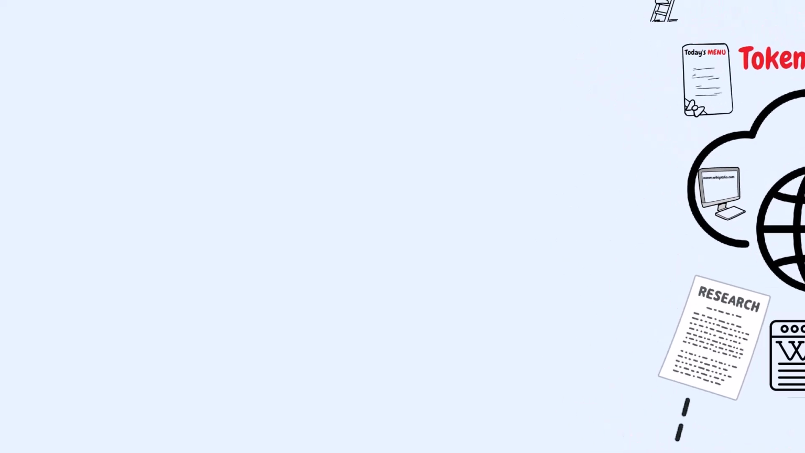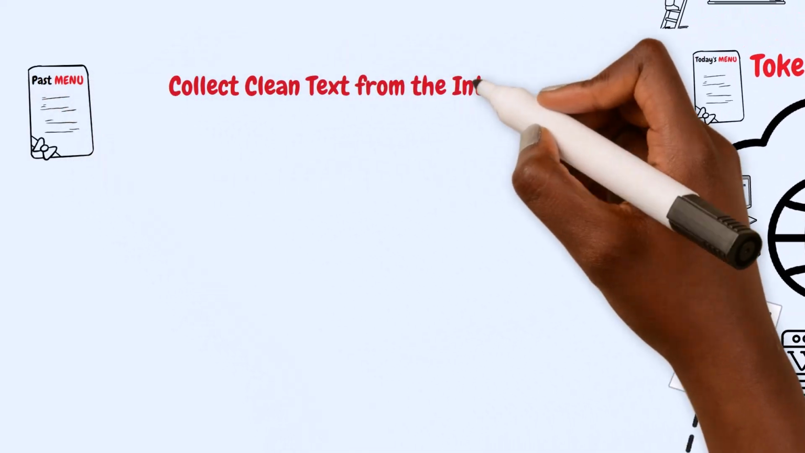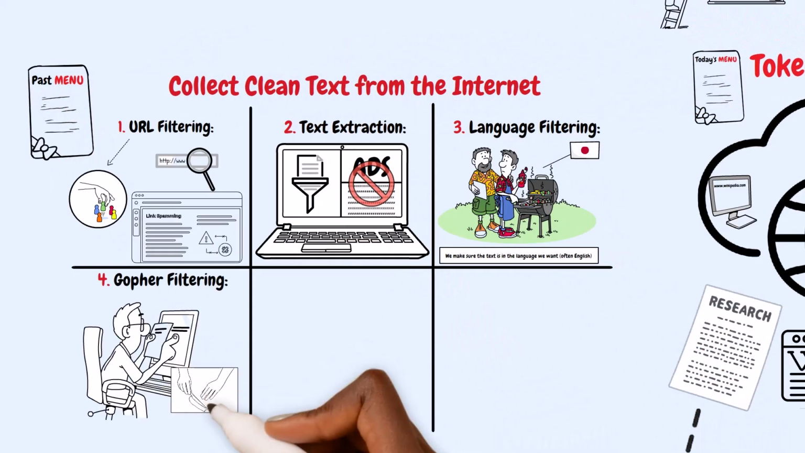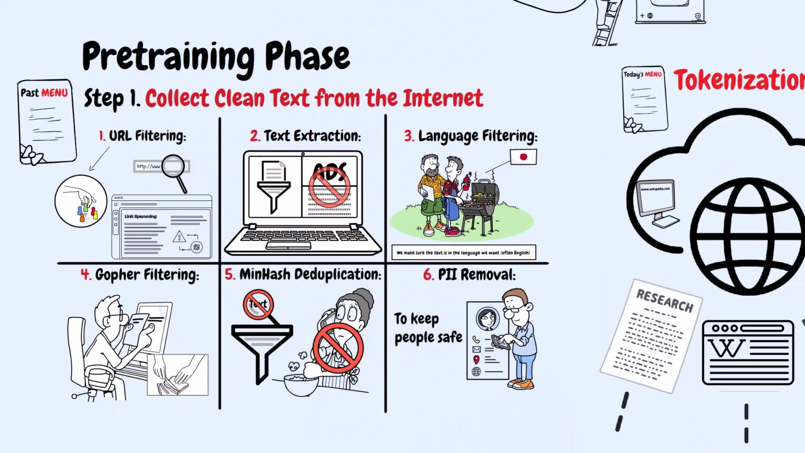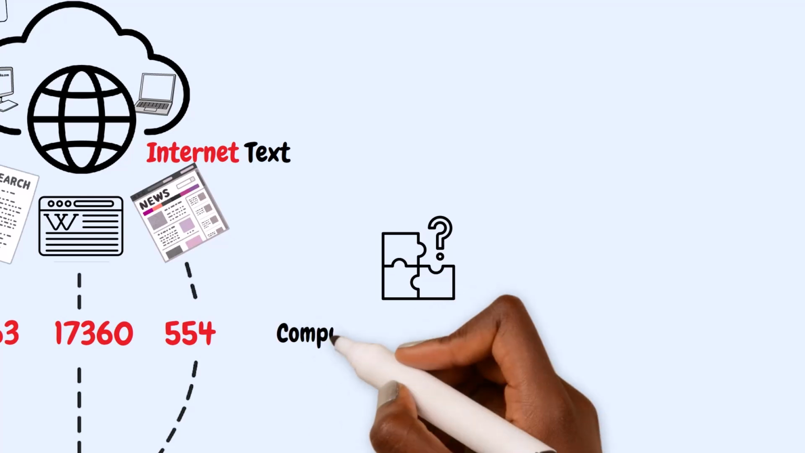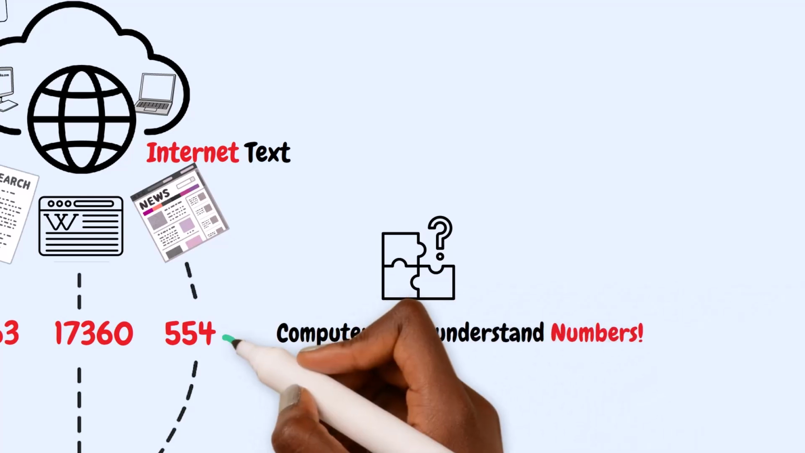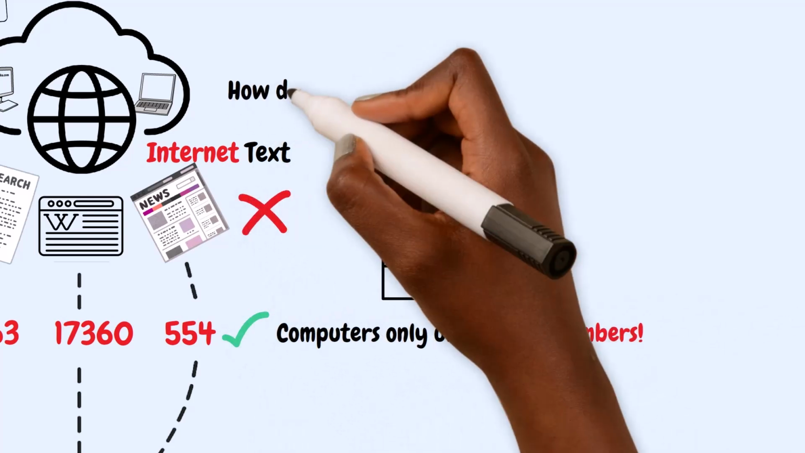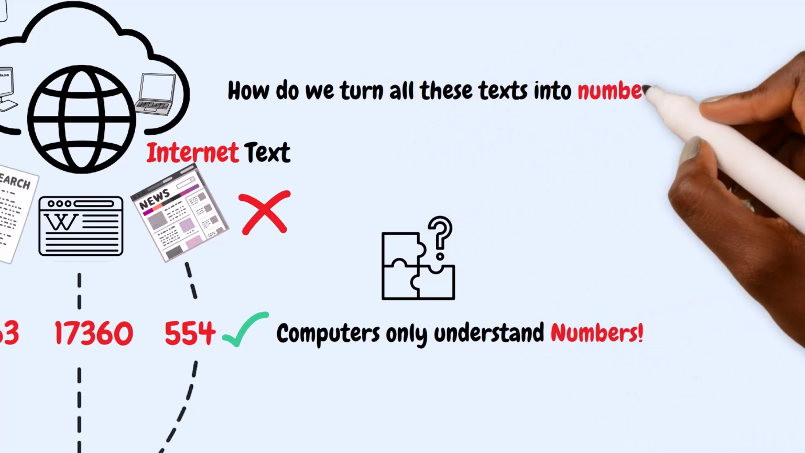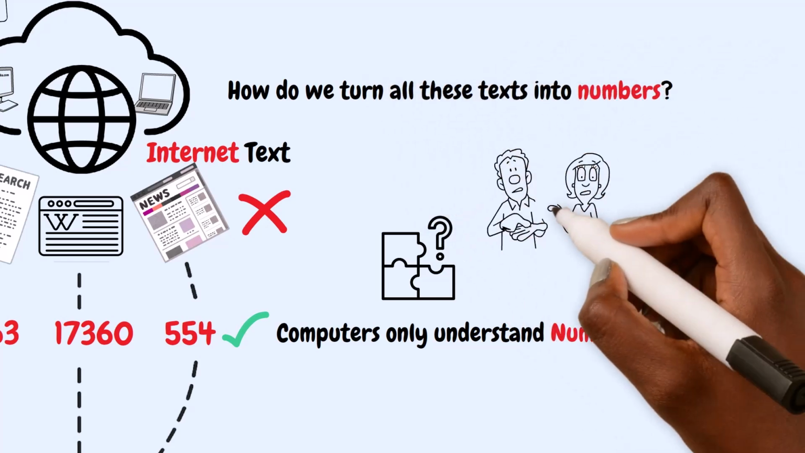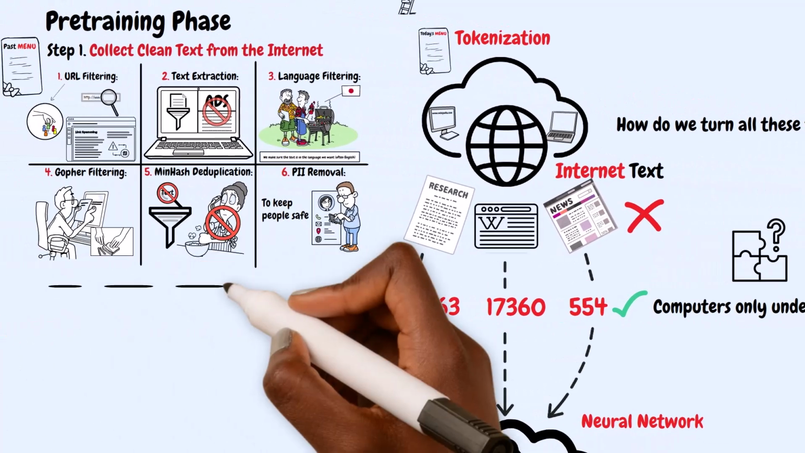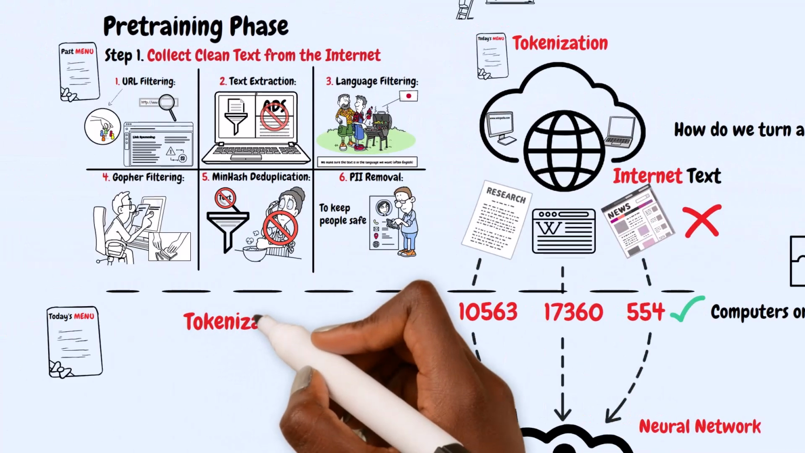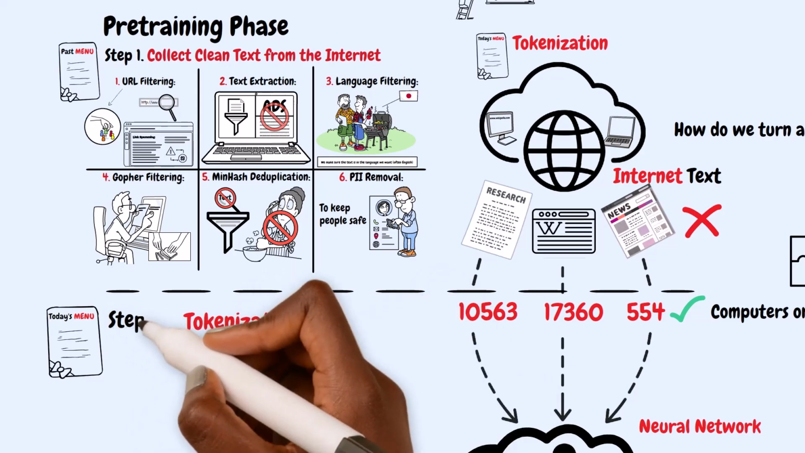In our last episode, we learned how AI collects clean text from the internet, the first step in the pretraining phase. But here's the problem: computers only understand numbers, not words or text. So, how do we turn all this text into numbers that our neural networks can actually work with? The answer is a process called tokenization, the second step in the pretraining phase.